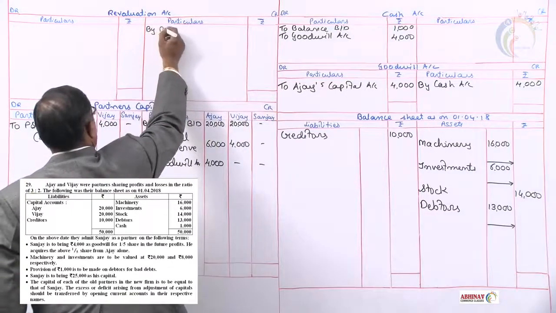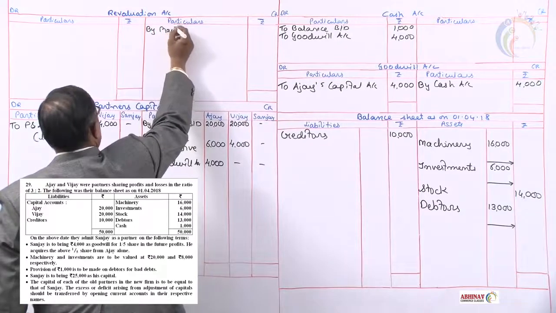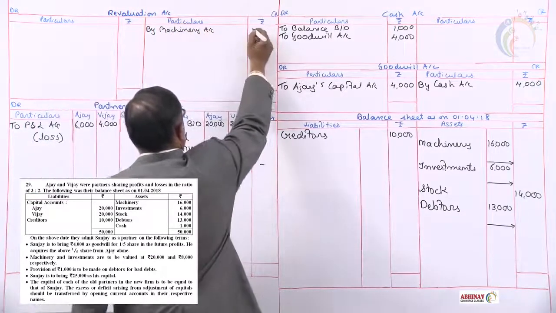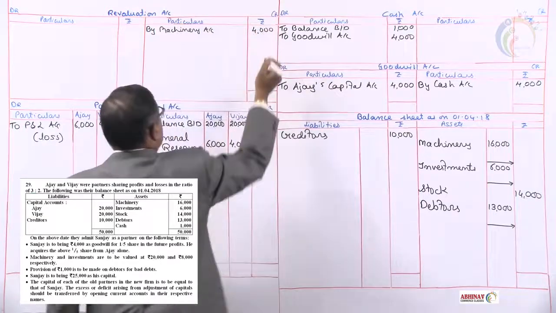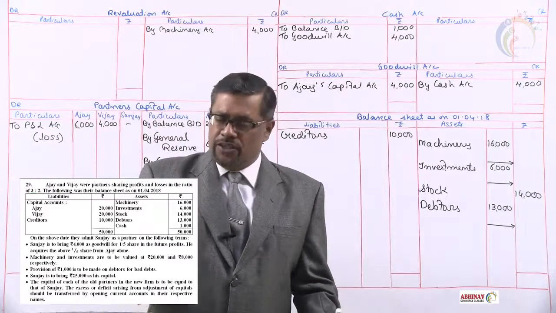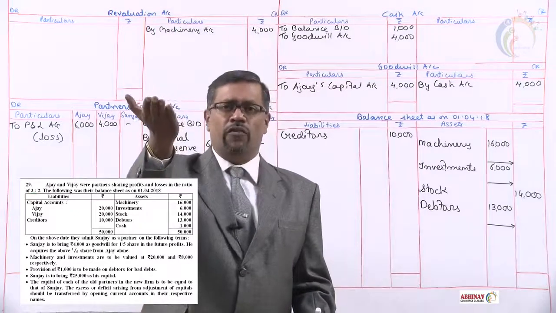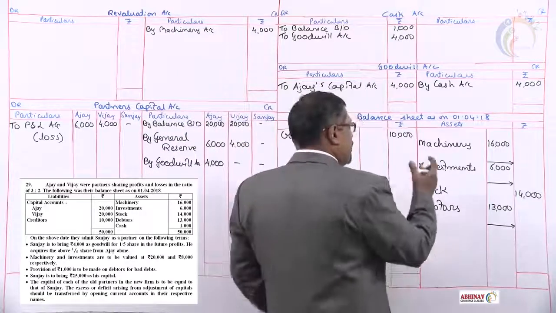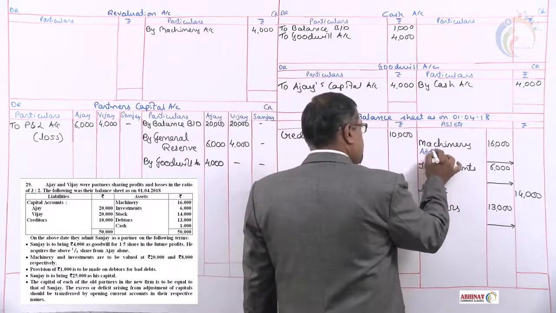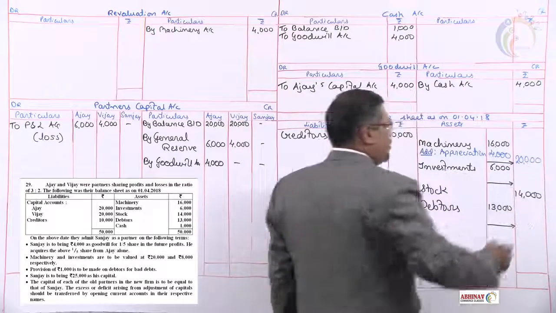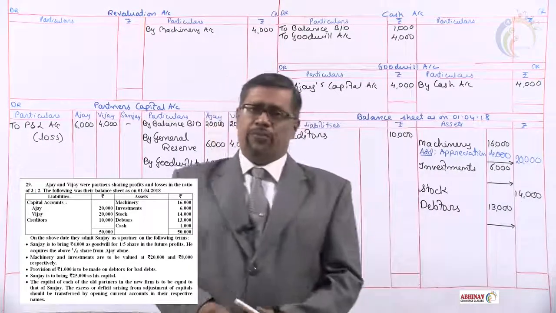Revaluation account on the credit side by machinery account or just by machinery 4,000. Machinery appreciation will increase the value of machinery. Enter that in the balance sheet. We add it to machinery 4,000. So machinery in the outer column what we get is 20,000 rupees.